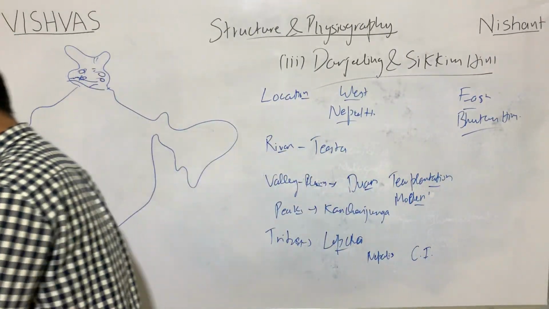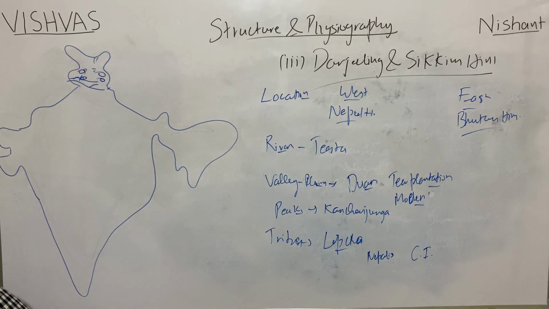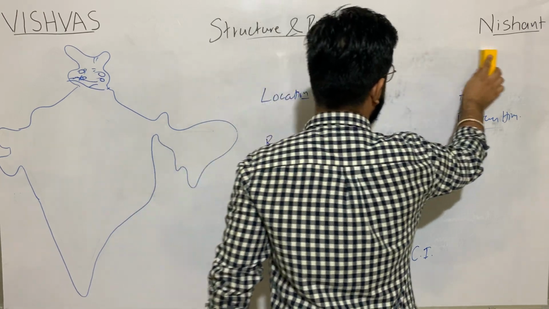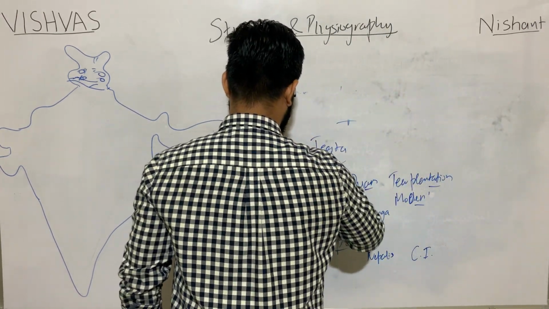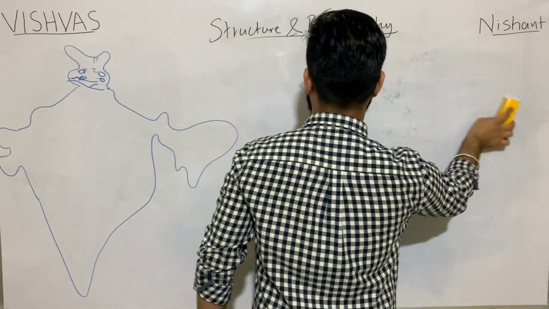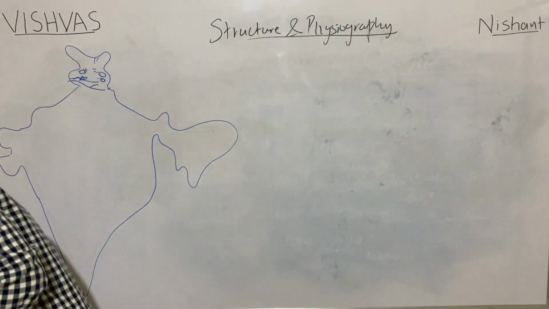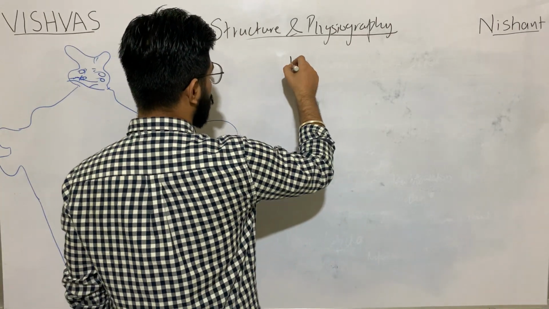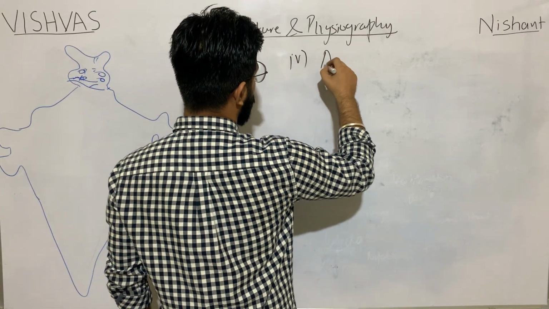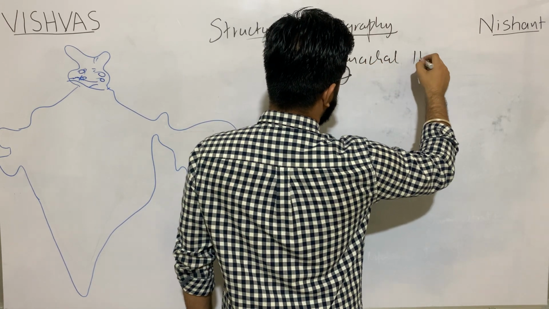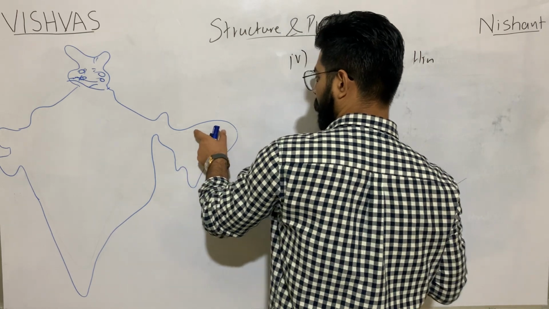Next is Arunachal Himalayas. This region, the Arunachal Pradesh region.